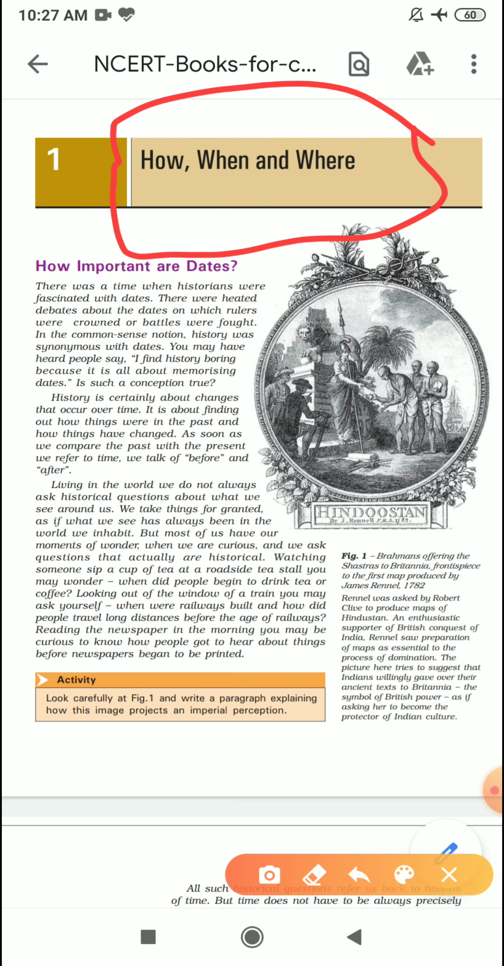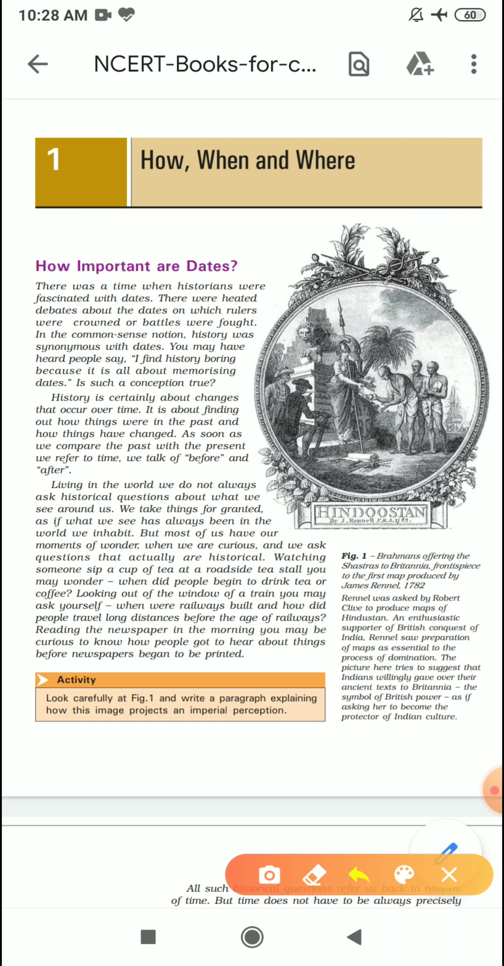But I want to add one more word to these question tags, and that word is why. Why in Hindi is kyun. Now it became four main words. How, when, where, why. Kaise, kab, kahan, kyun. I hope it's not confusing.